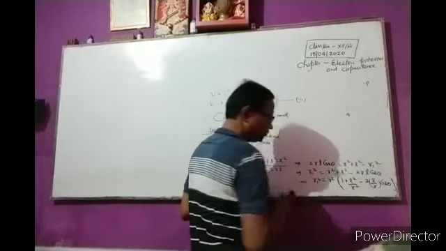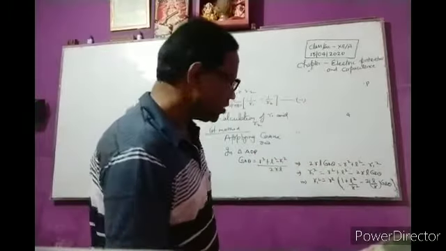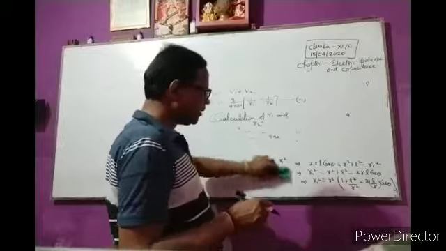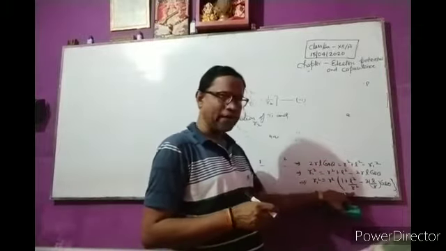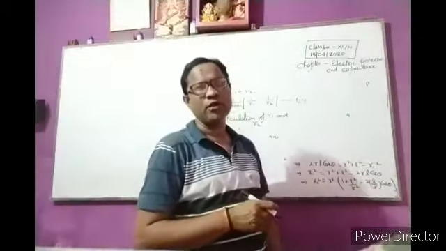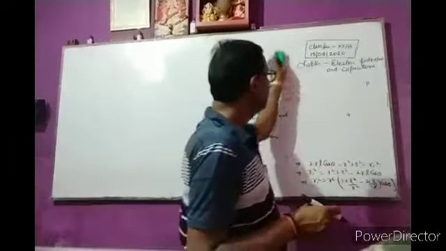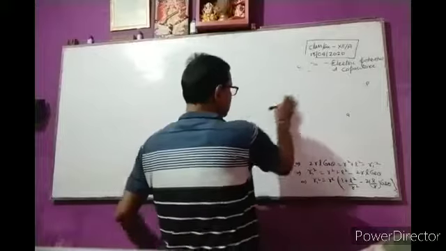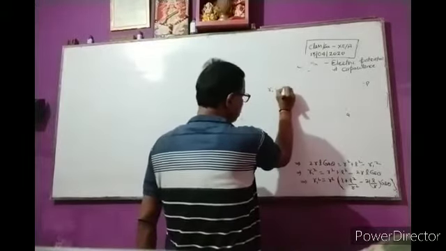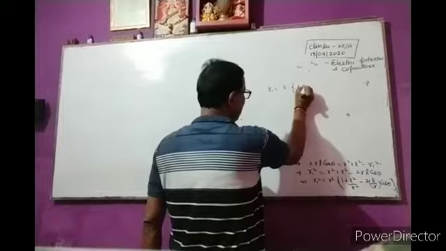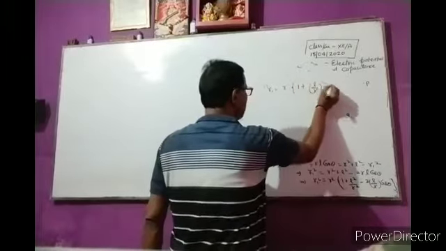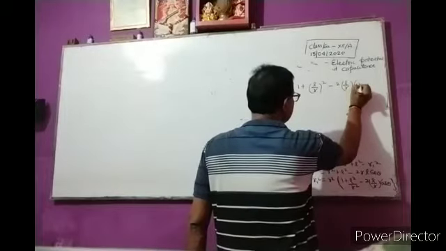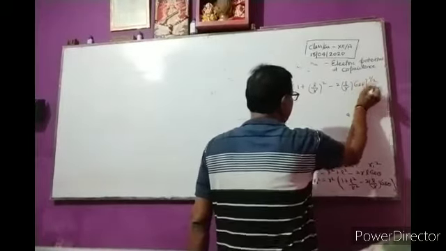So r1 square is equal to r square times (1 plus l square by r square minus 2l by r cos theta). Therefore r1 is equal to r times (1 plus (l by r) whole square minus 2l by r cos theta) to the power half.